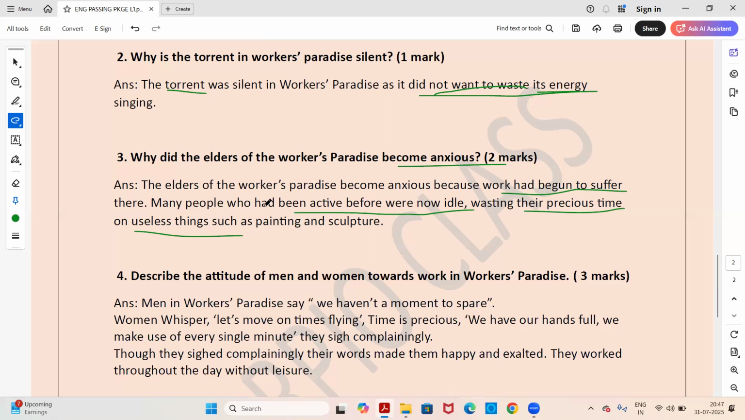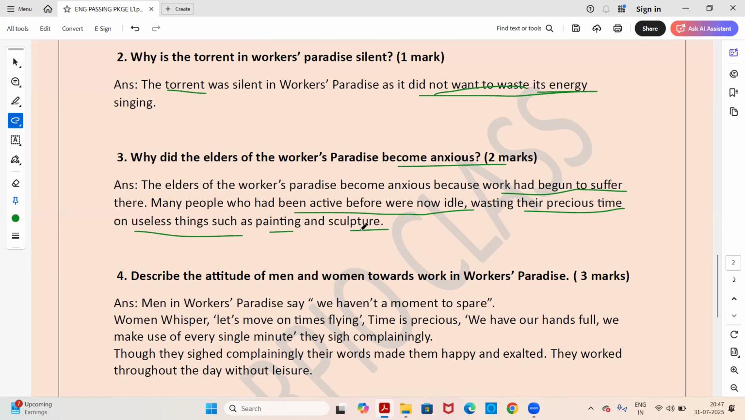Why were the elders in the Workers' Paradise very anxious? Because the work had begun to suffer there. The work which was being done now became pending work, and many people who had been very actively working now became idle. They started thinking, they started wasting their precious time on useless things such as painting and sculpture, because they had no value for painting and sculpture. They had no time for painting and sculpture. They were doing only the work.